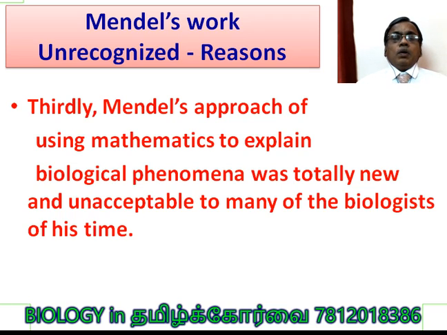But in those days they did not believe it. Mendel studied mathematics as one of his subjects at the University of Vienna, so he was able to interpret certain aspects of monohybrid and dihybrid crosses with the help of mathematics.